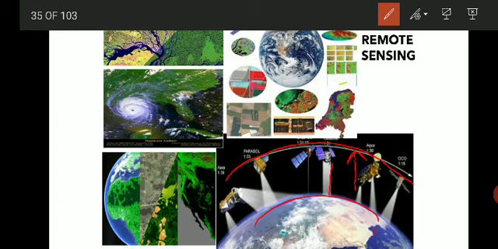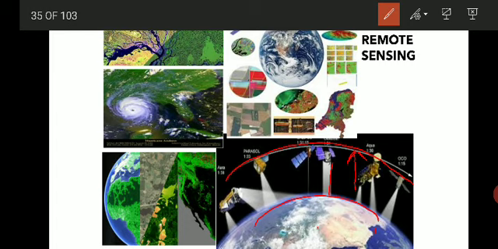So with the help of remote sensing and GIS, what is that remote sensing? It deals with the interpretation of all the geological features such as different landforms, structural features, land use patterns, etc., with the help of aerial photographs. If the photographs are captured from aeroplane, we call that an aerial photograph, or Landsat imageries, that are captured with the help of satellites.